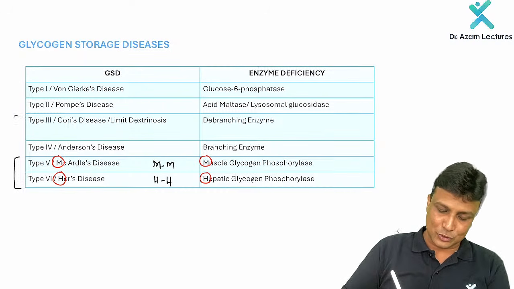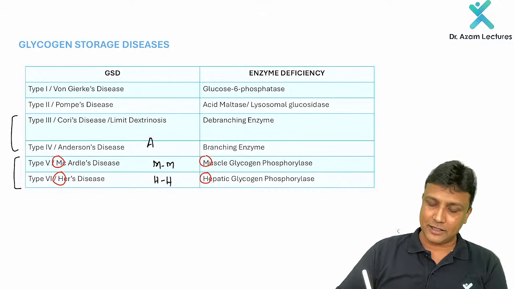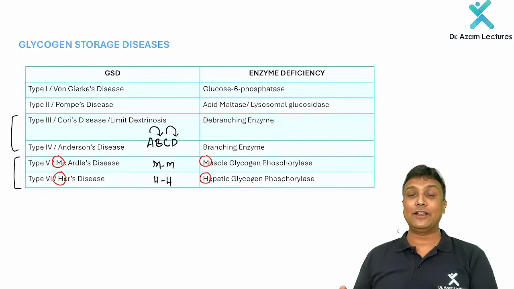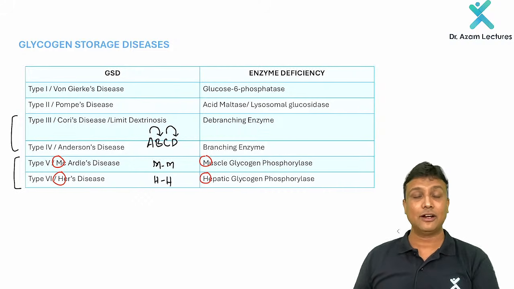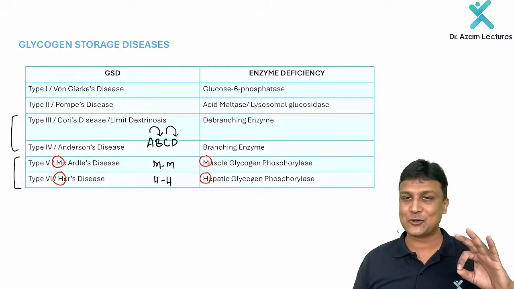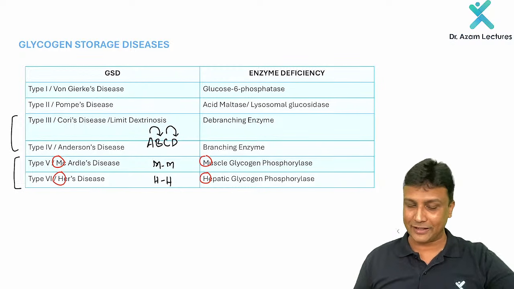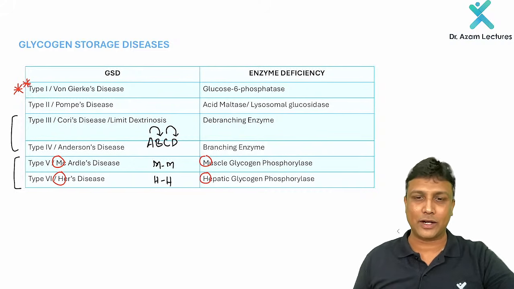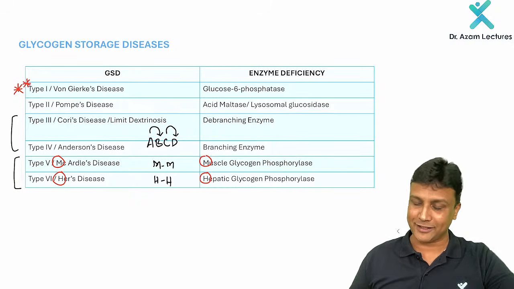Then you learn these two together with the mnemonic A, B, C, D. Anderson is the branching enzyme, and in Cori's there will be debranching enzyme. Easy to remember. And type 1, everyone knows it's a very famous one, glucose 6-phosphatase enzyme is deficient. And type 2, Pompe's, accumulation of glycogen in the lysosome will take place here. Perfectly done. Now, out of all this, remember, for your FMGE exam in January 2025, this one is very important: type 1 glycogen storage disease, that is von Gierke's disease.